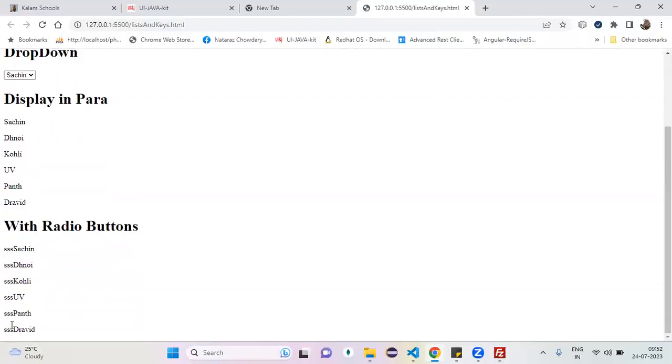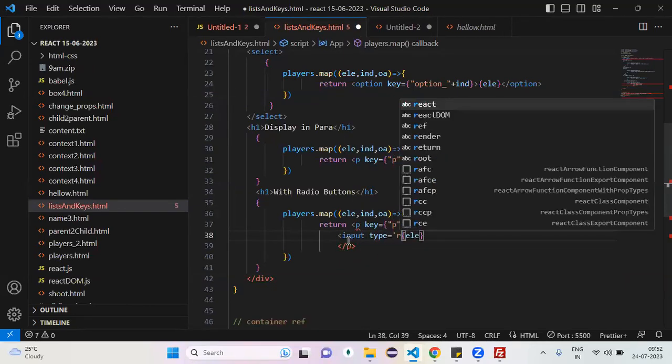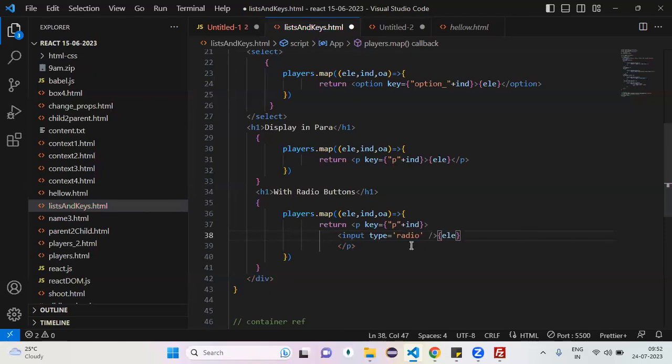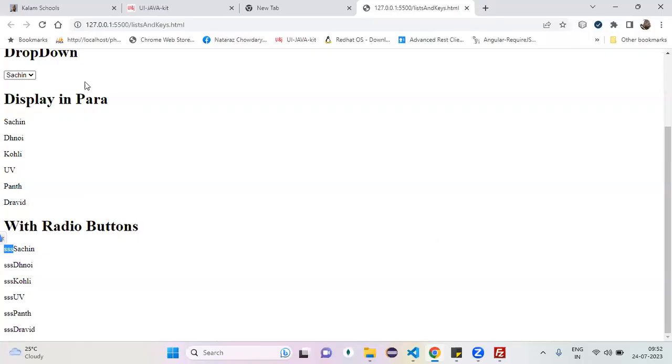Do you want this or do you want a radio button? Radio button. You know how to create the radio button, right? Input type equals radio. After that, your element. Now, can I refresh? Now tell me.